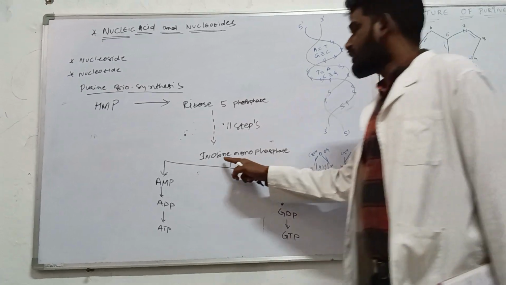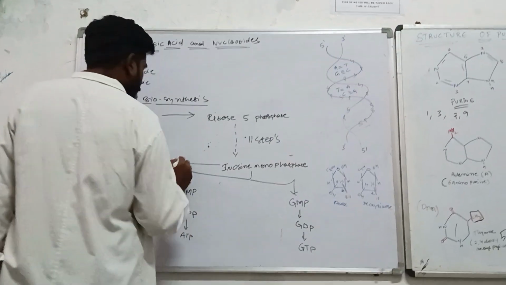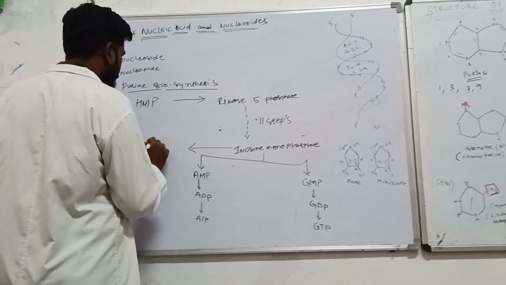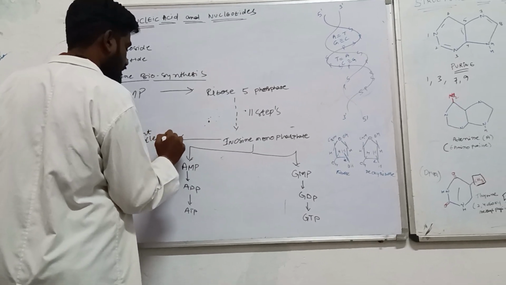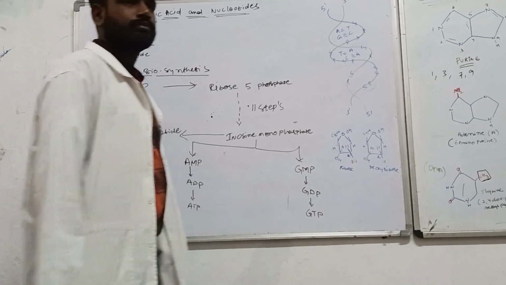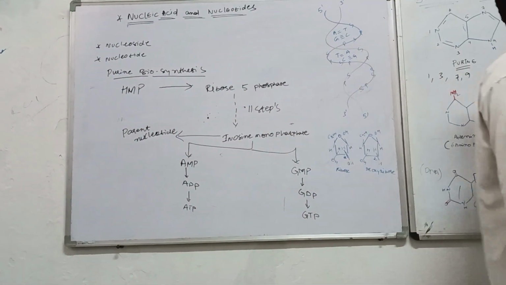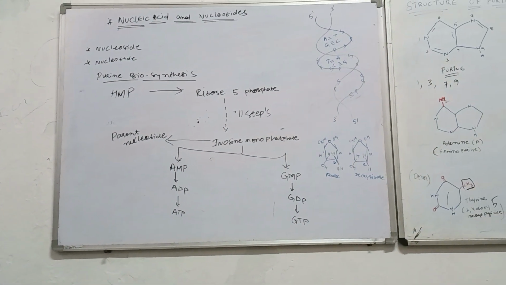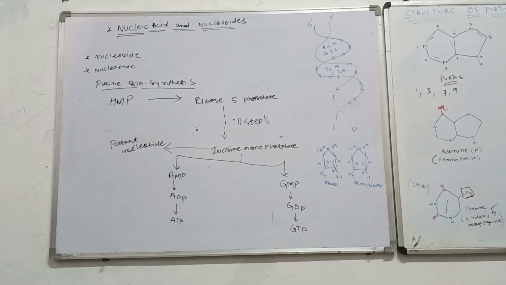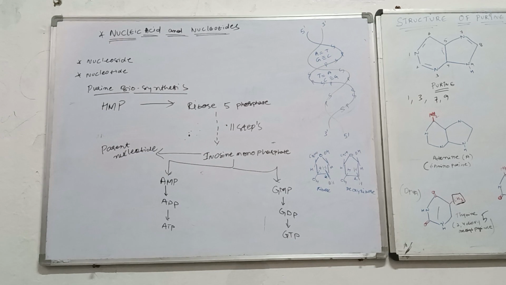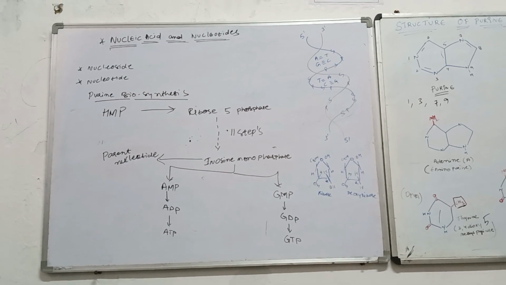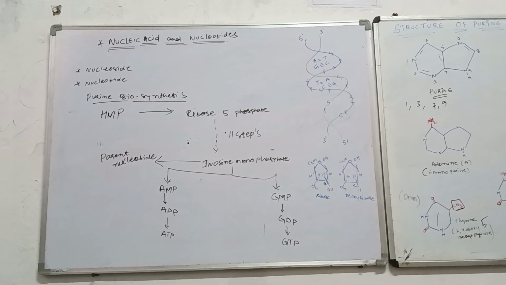So inosine monophosphate can be considered a parent nucleotide, isn't it? Parent. बाप. I don't want to discuss the genetic variations in it. So inosine monophosphate acts as a parent nucleotide. Why is it called a parent nucleotide?